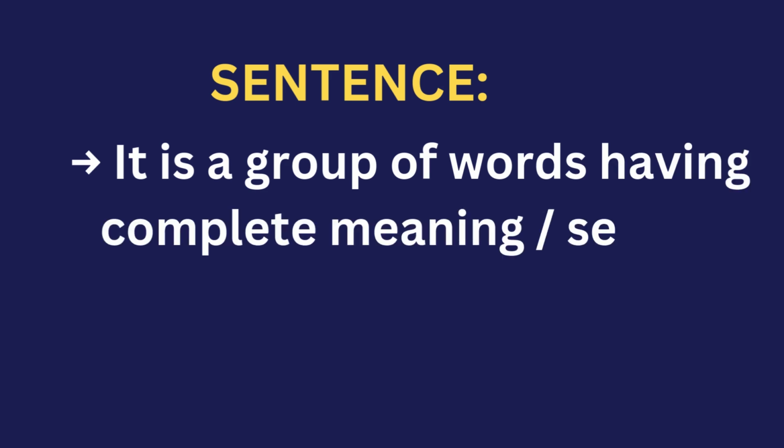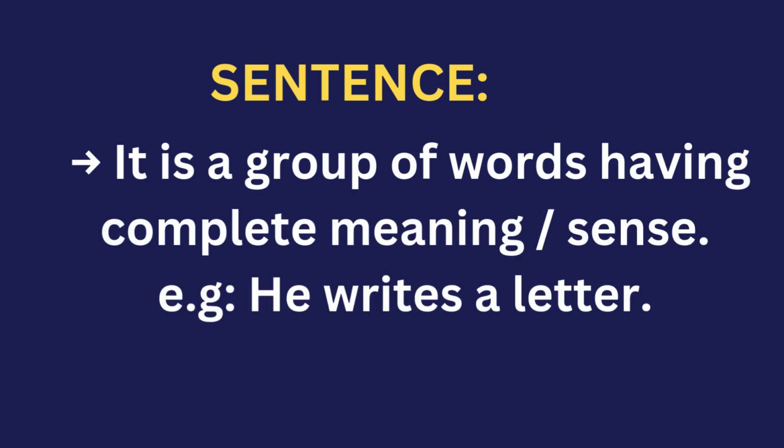Let's get started from the definition of sentence. A sentence is a group of words having complete sense, or we can say having complete meaning. This is called a sentence. For example, she writes a letter. If I ask you whether it is a sentence, you will definitely say it is a sentence. Why? Because there is a group of words and there is also complete meaning. That's why we say it's a sentence.